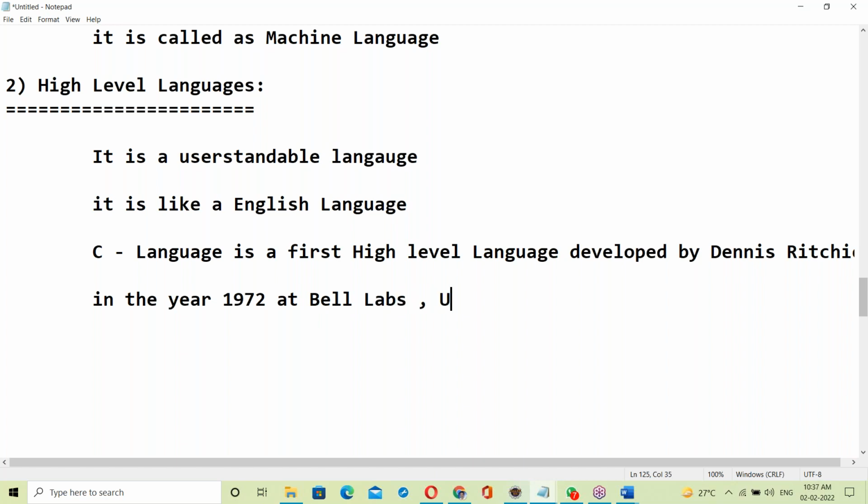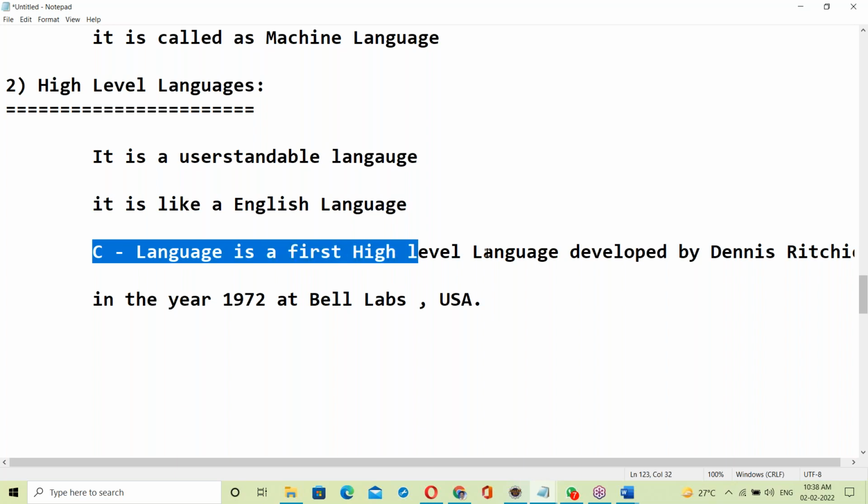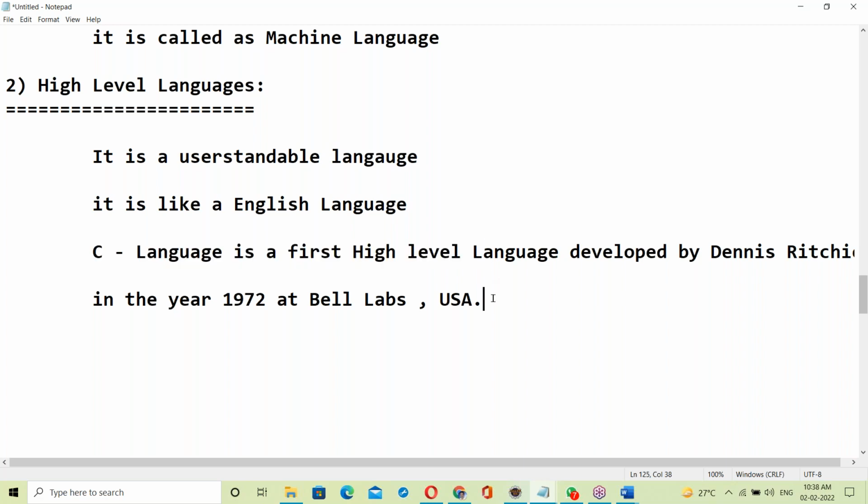That's it. C is the first high level language.